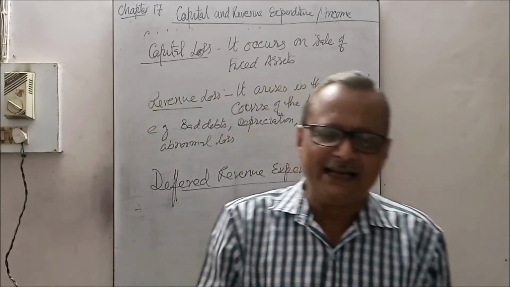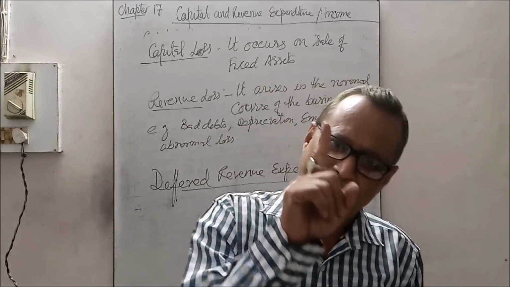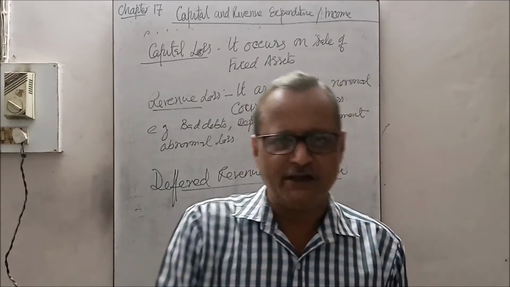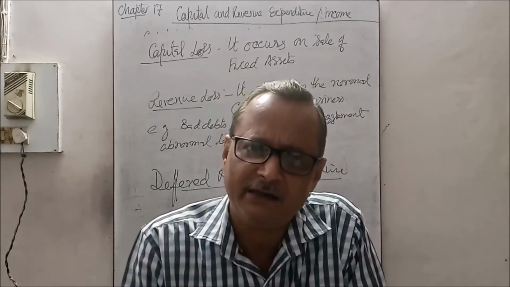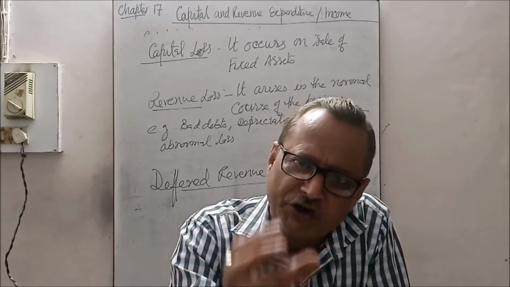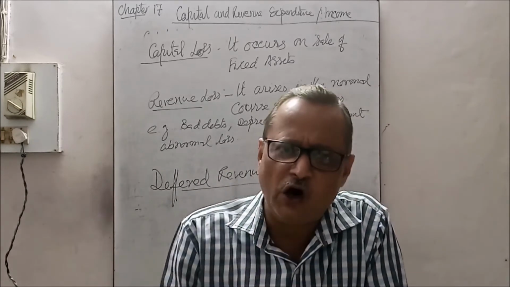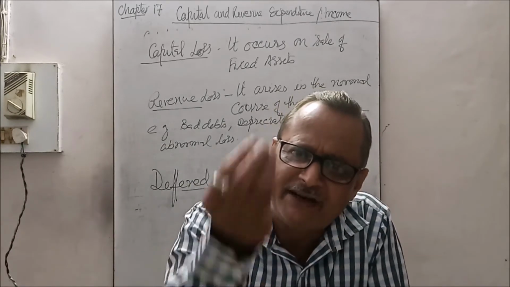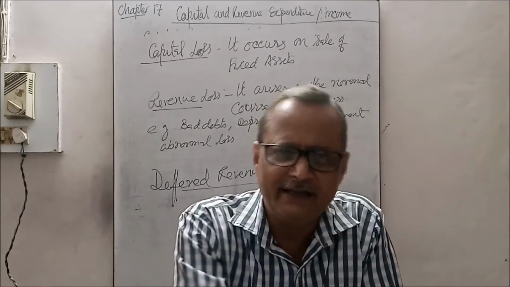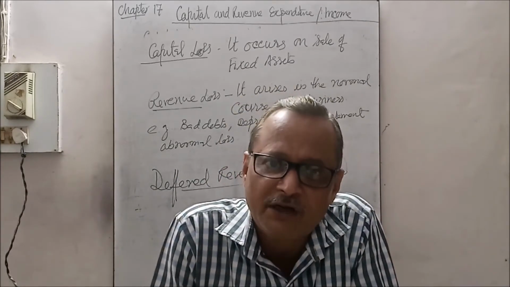Expenditures can be classified into two: capital expenditure and revenue expenditure. Capital expenditure is the amount spent on the acquisition of some assets, or to make an asset, or to increase the productivity or the capacity of such an asset. You are already aware of it. That is called capital expenditure.